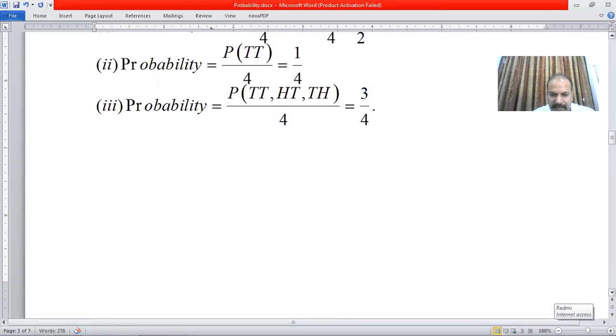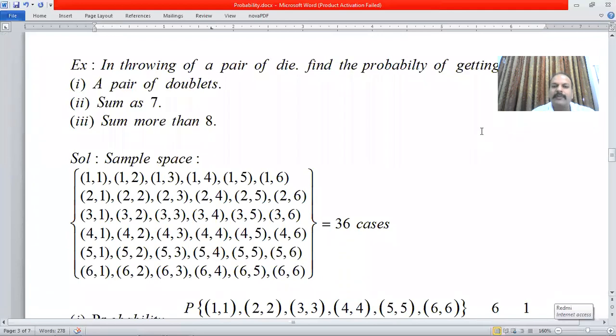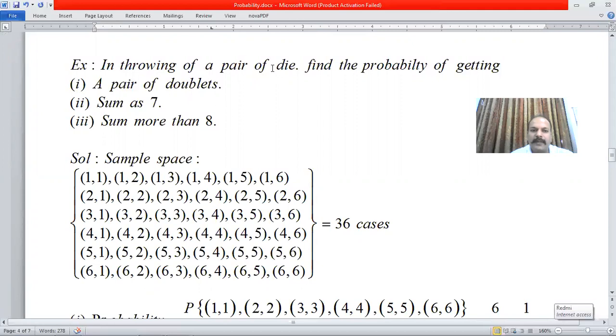Let's come down to the next example. In throw of a pair of dice, we need the probability of getting a pair of doublets, sum of 7, and sum more than 8. Now, a pair of dice. A die comprises 6 numbers: 1, 2, 3, 4, 5, 6. So when you are throwing a pair of dice, the total number of possible cases will be 36.